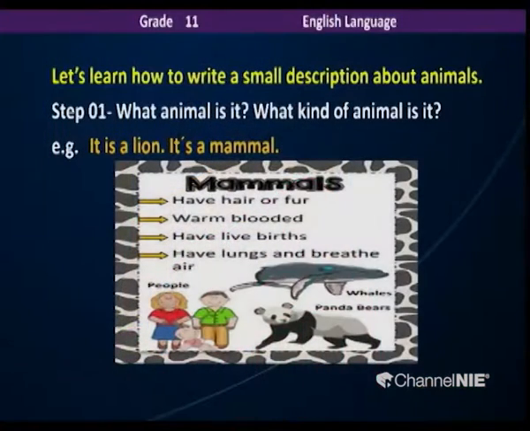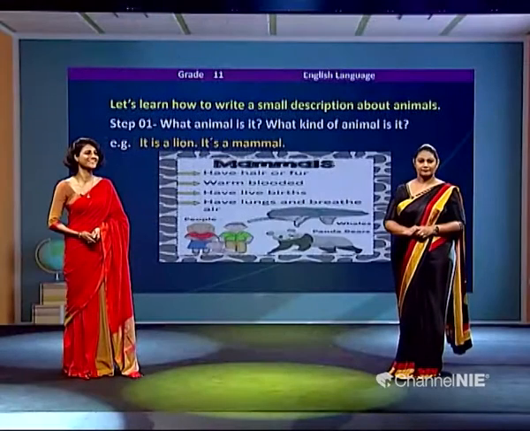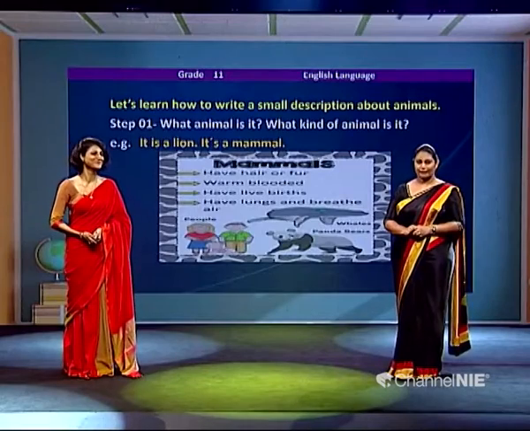So you will get to know more vocabulary related to describing animals, and it's always important to learn new words so you will be able to express yourself as well as do a good job in writing the description. So these are the features when it comes to mammals. Miss Suchitra, what kind of features do these mammals have? Have hair or fur. They are warm-blooded. Have live births. Have lungs and breathe air. Oh yes, just like us. All right. So we are mammals.